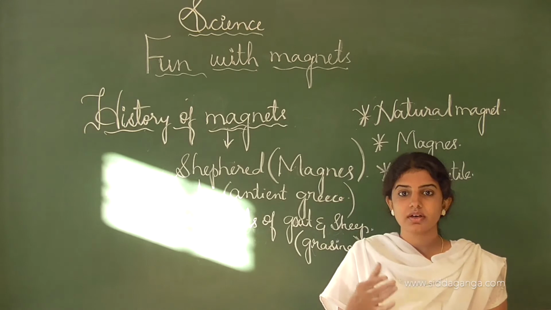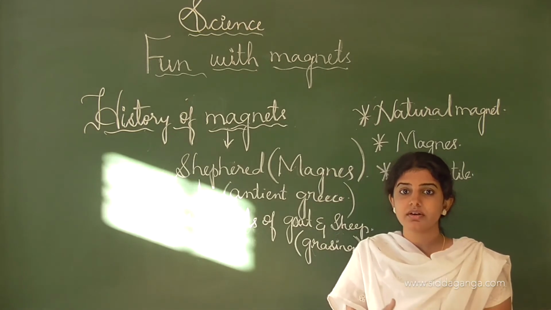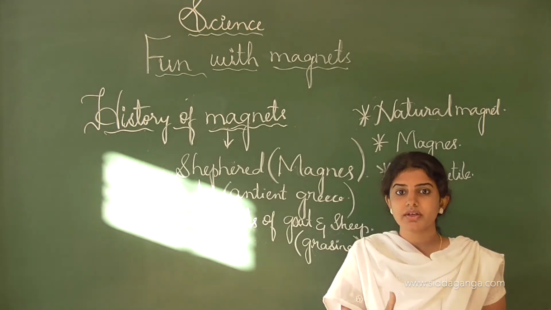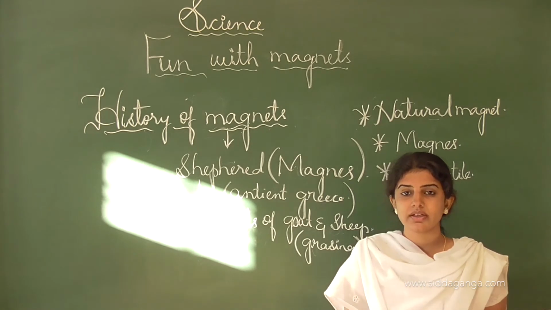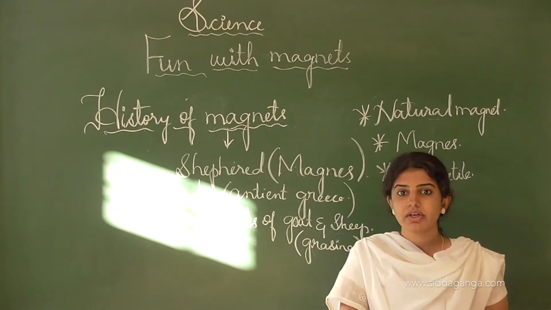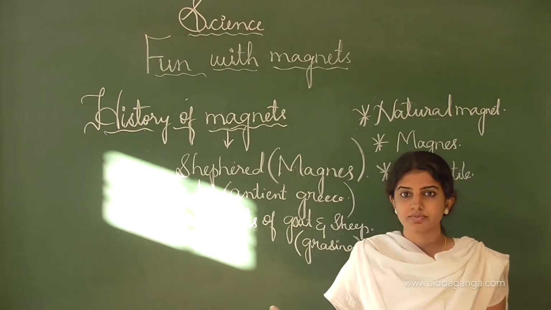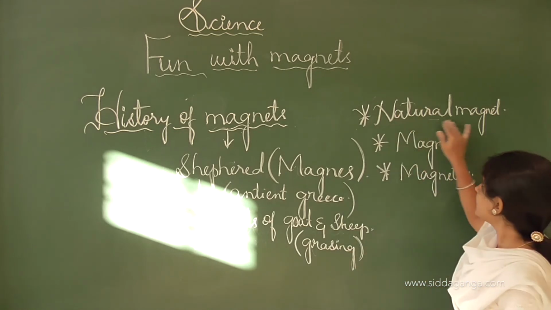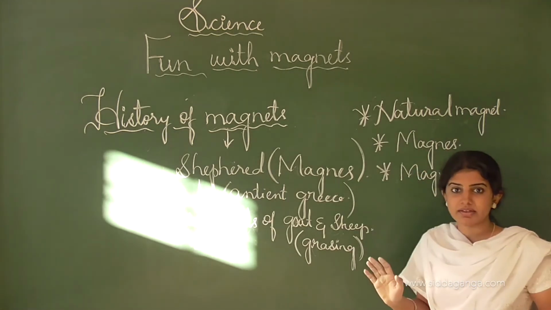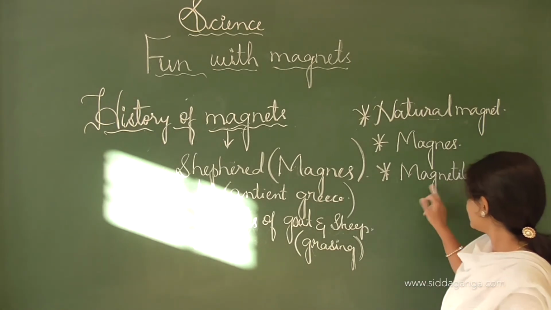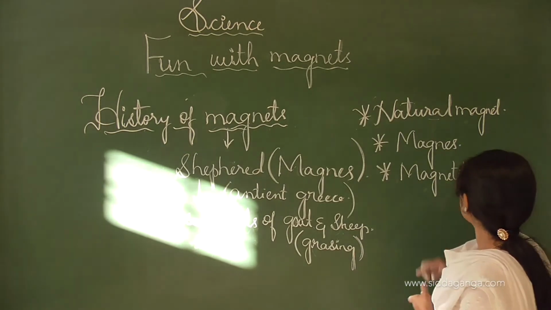And at the tip of this stick there is a metal tip, so that while walking and grazing the animals, his stick will get stuck onto the rock and he will not be able to pull it out. Thereby he will find that it is nothing but a natural magnet, known as magnetite.